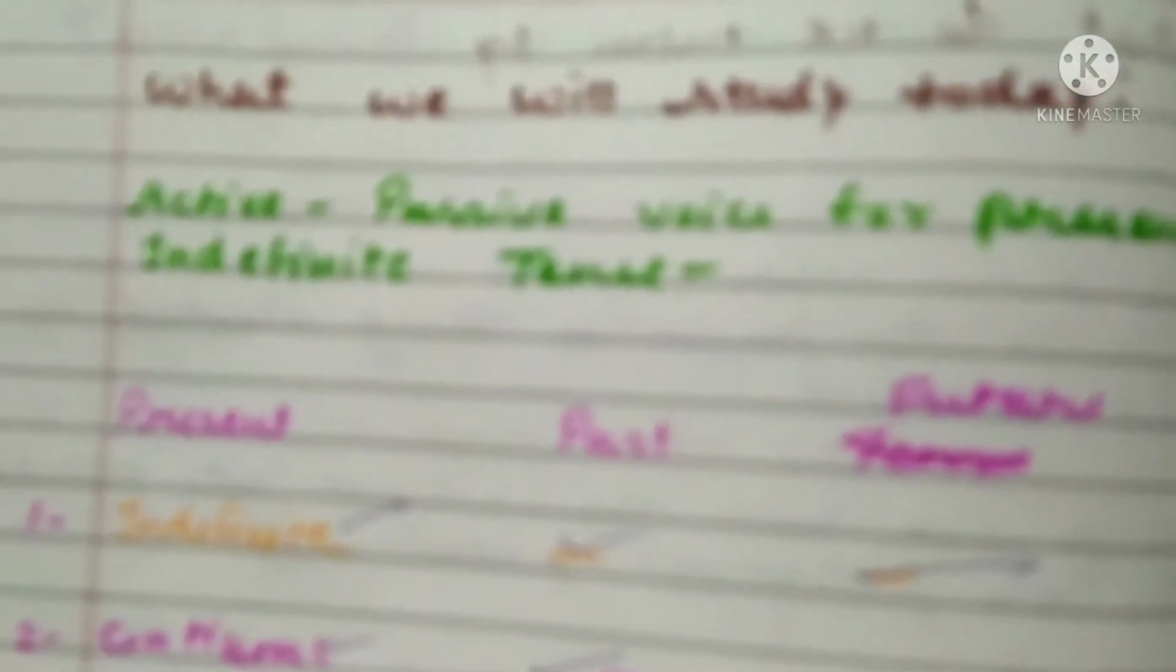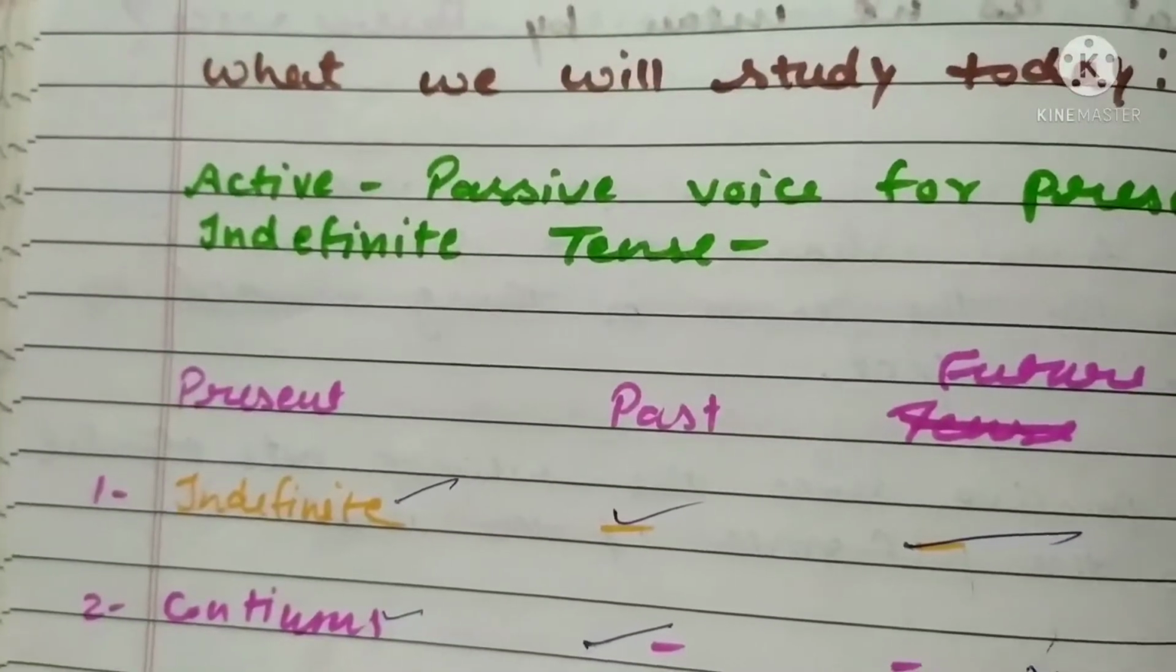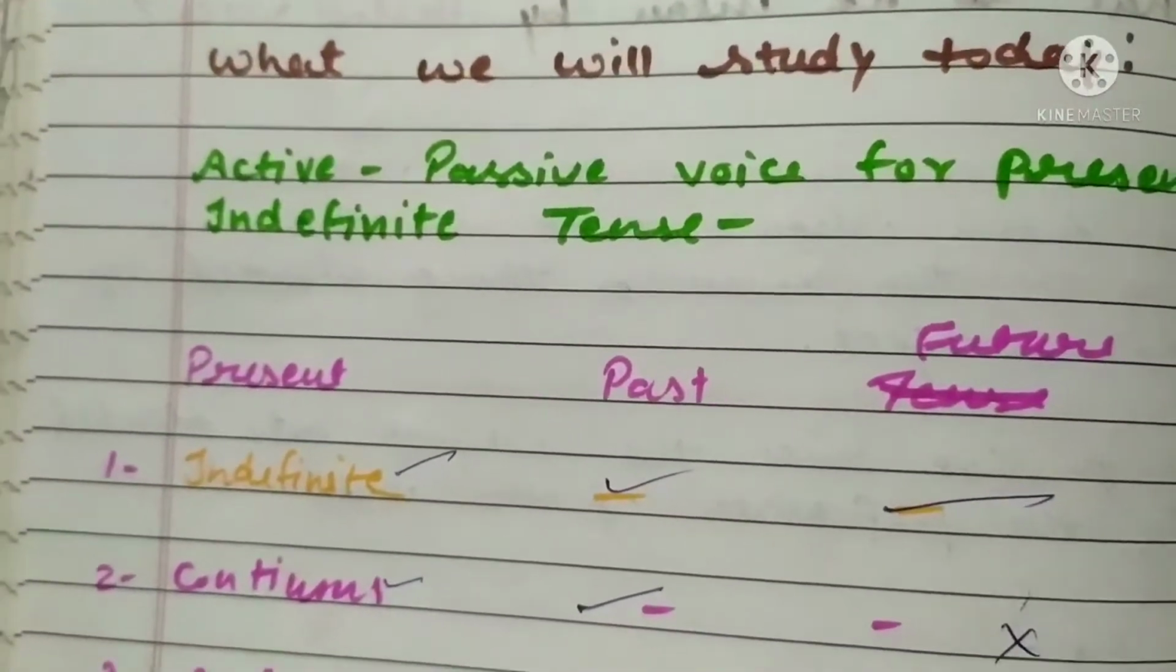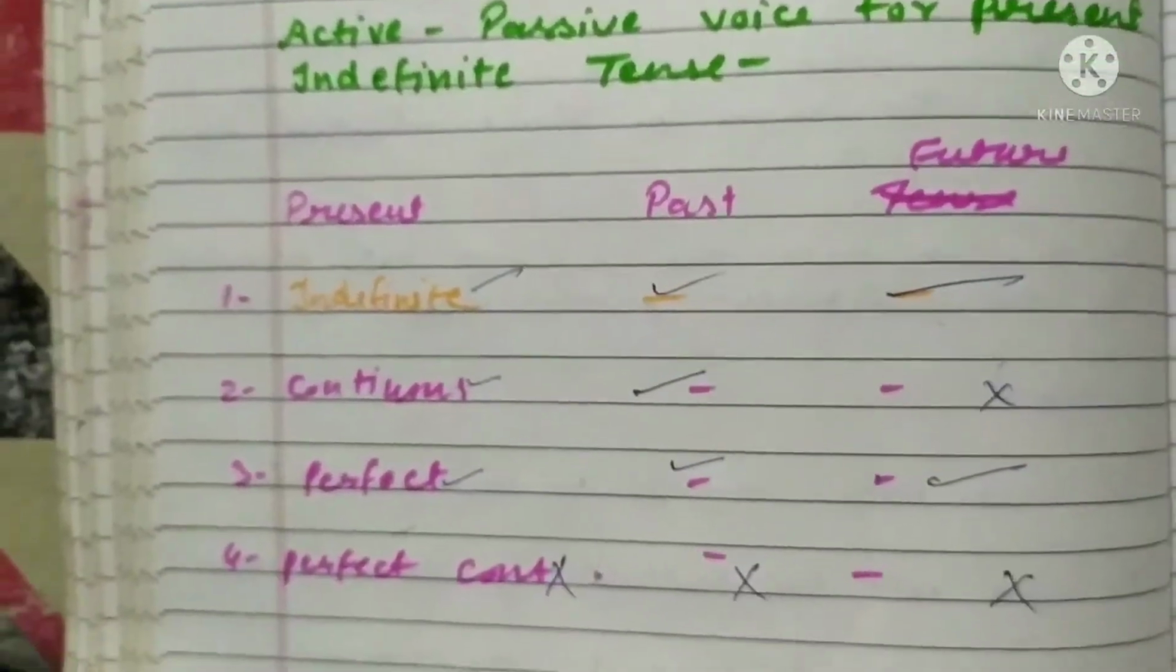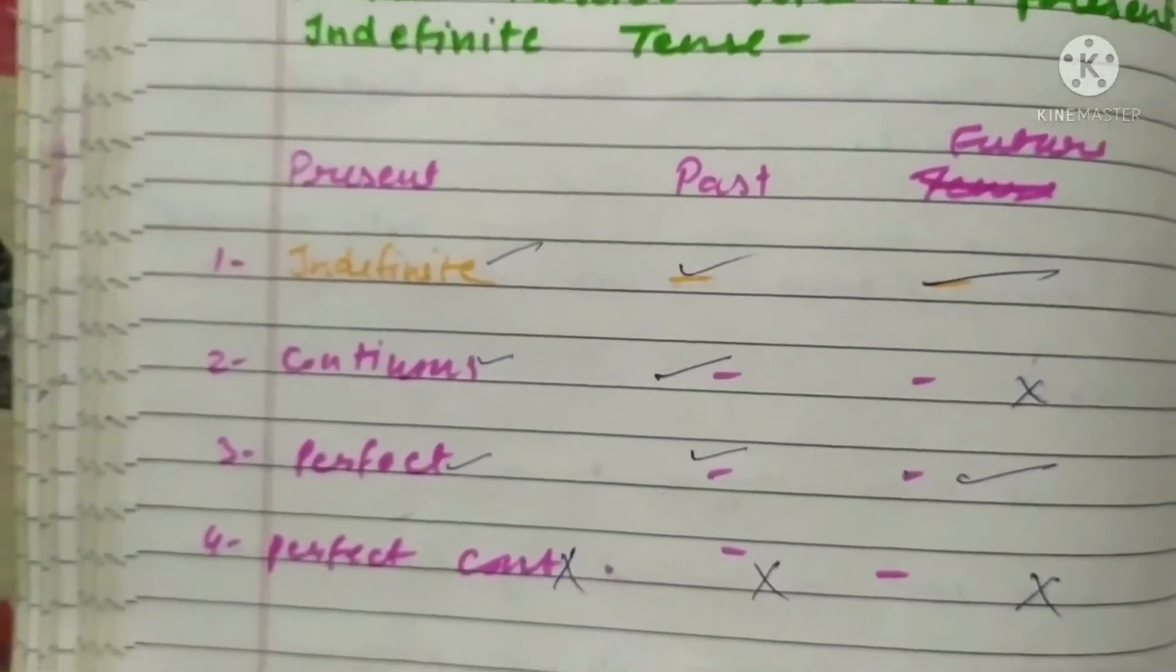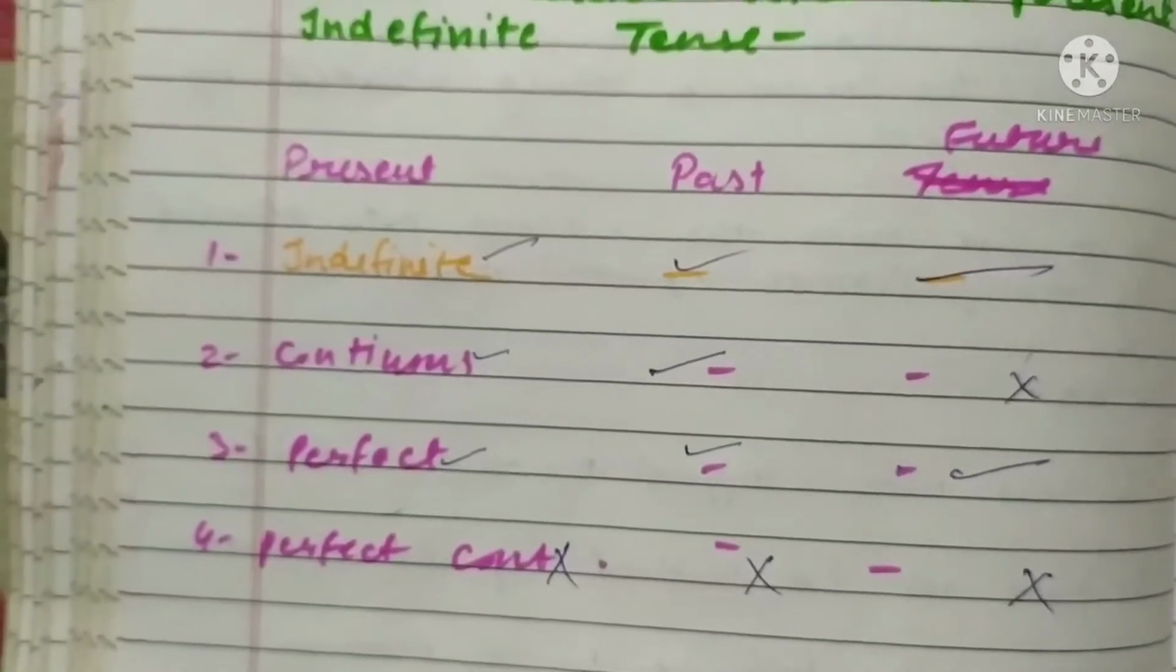As you can see on your screen, the active voice in present indefinite. There are three present tenses. When we divide these three tenses, we get 12.